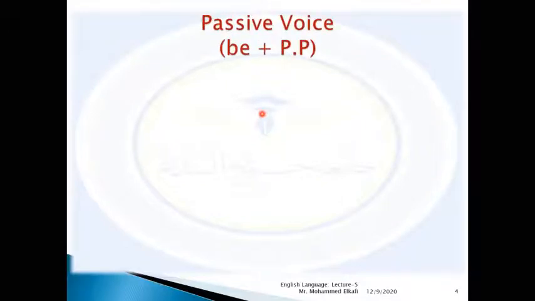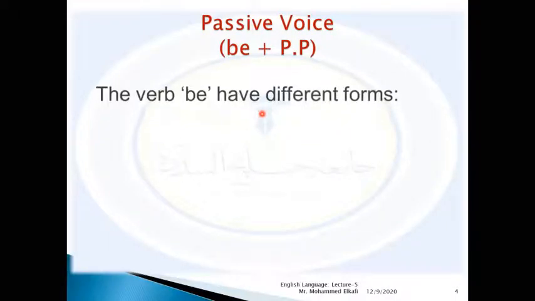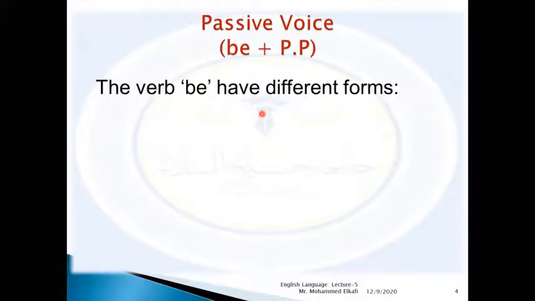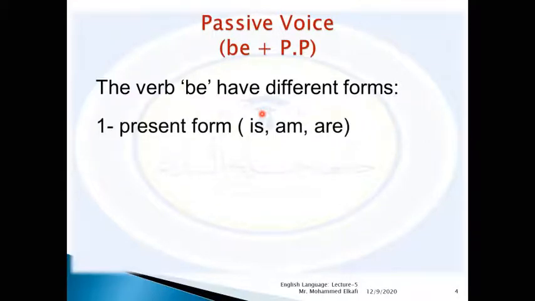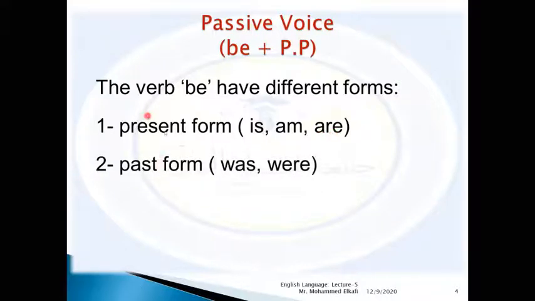Passive voice, be plus past participle. The verb be has different forms. The first one is the present form, which includes is and are. The second one is the past form, was and were. Was is the past of is and were is the past of are.